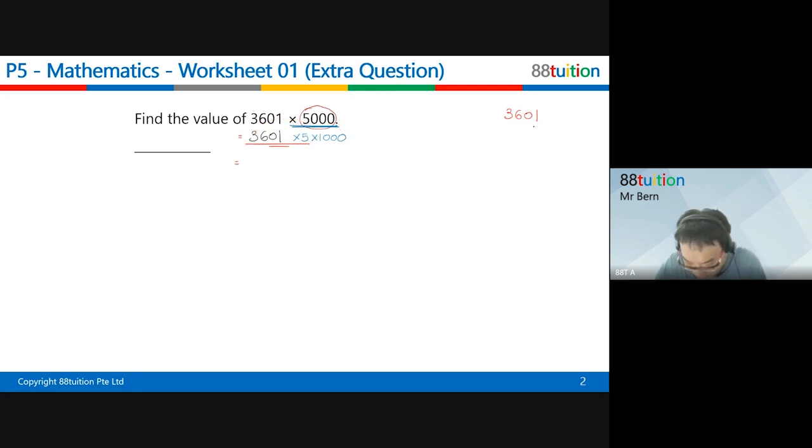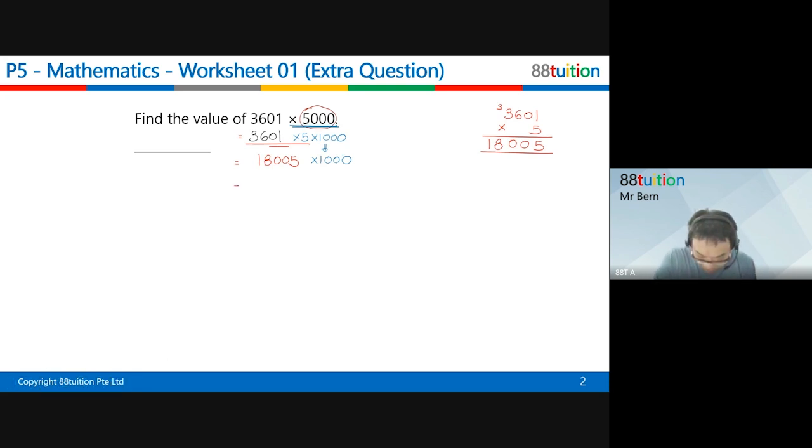So you purposely take 360 times 5 first. Isn't this times 1 number only? Times 1 number easy. 5 times 1, 5. 5 times 0, 0. 5 times 6, 30. 5 times 3, 15, 16, 17, 18. This is your answer. So this red color portion is 1800. But wait, children, don't jump into conclusion, because this portion times 1,000, you still have to continue to do. You're doing things step by step.